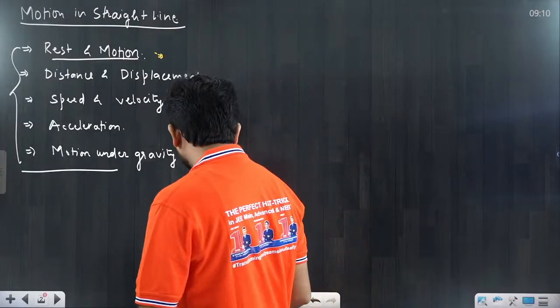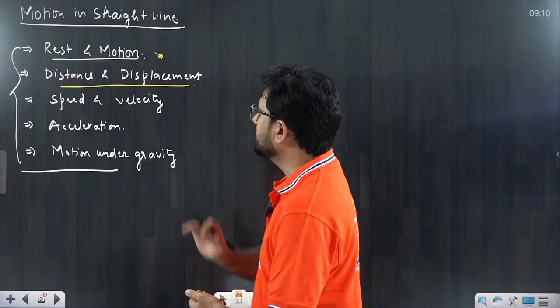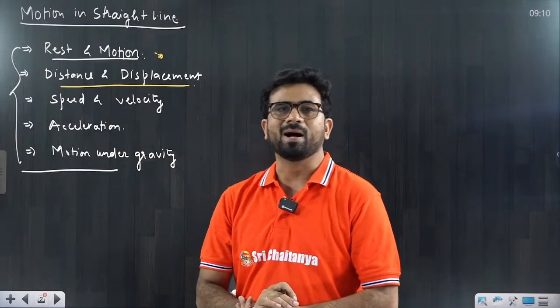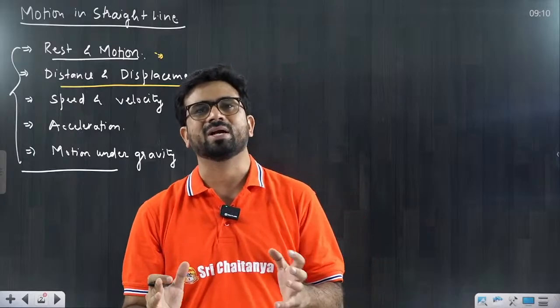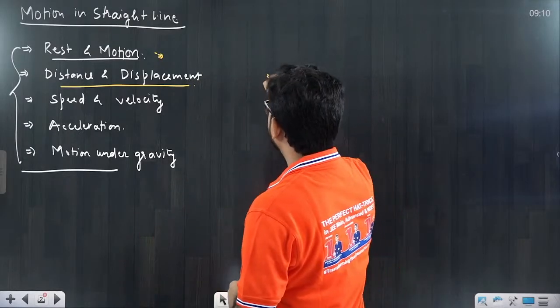Now the second term comes to you, that is distance and displacement. What is the distance and what is the displacement? The actual length of path covered by a particle during its motion, that we call distance.